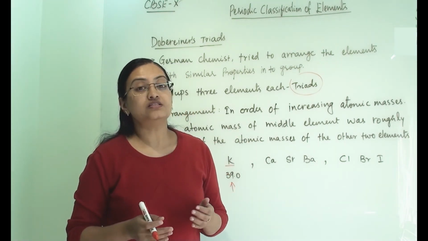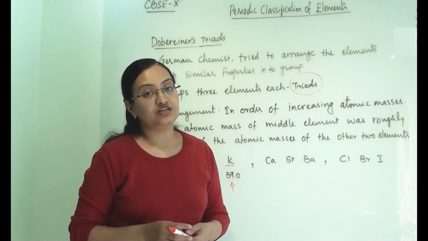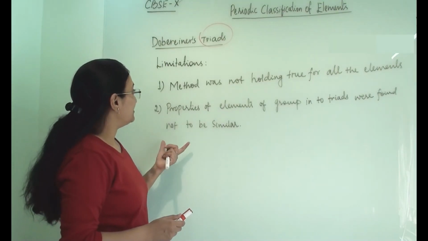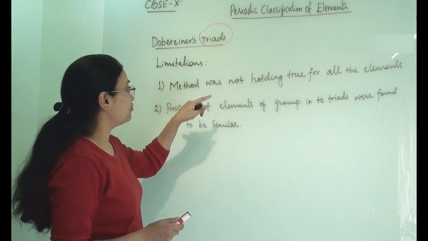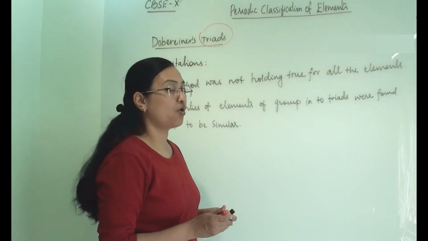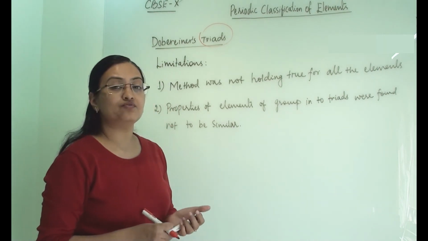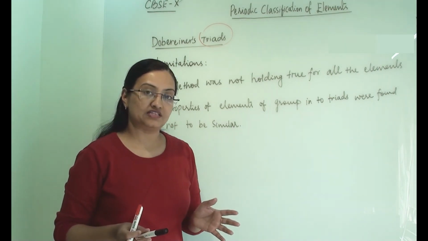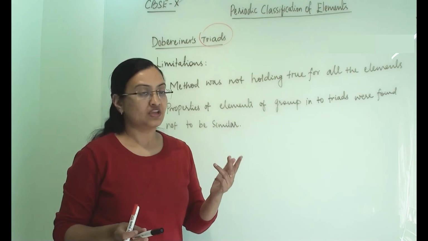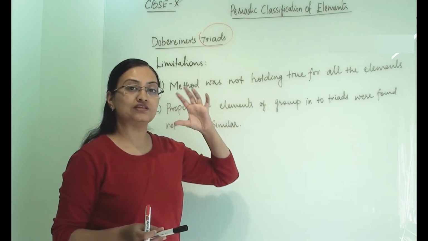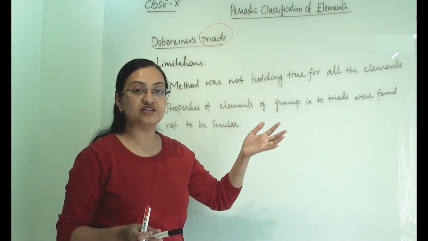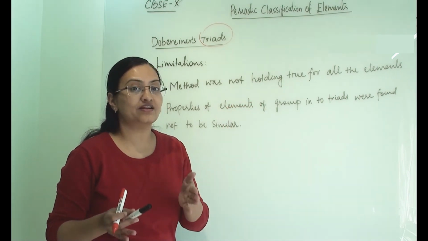Now moving towards the limitations of Dobereiner's triad. First, the method was not holding true for all the elements. He gave triads for only 9 elements, in 3 triads, so it was not holding true for all the elements. Only a few elements he could arrange in this triad pattern.